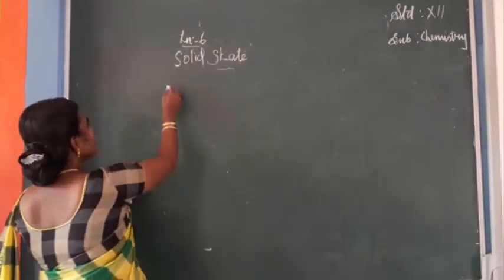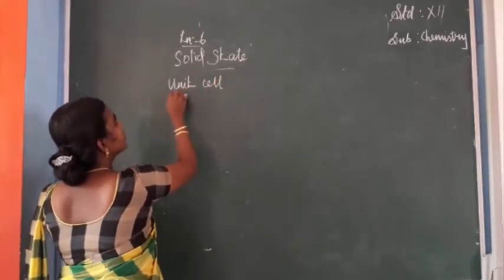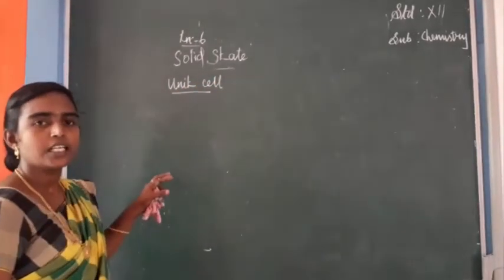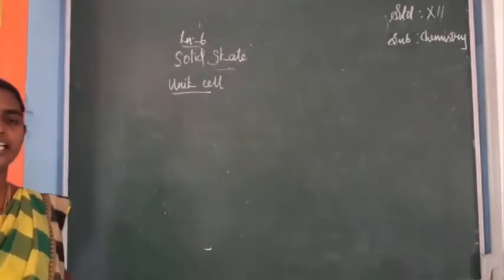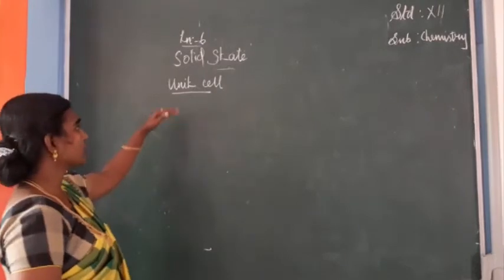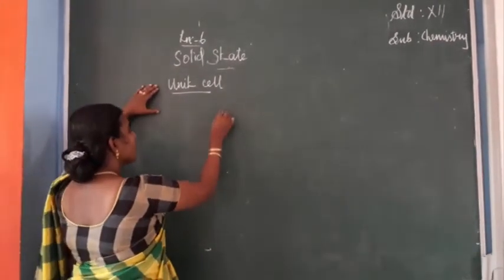So what is a unit cell? A unit cell is the basic structural unit of a crystalline solid. So it is called the unit cell.